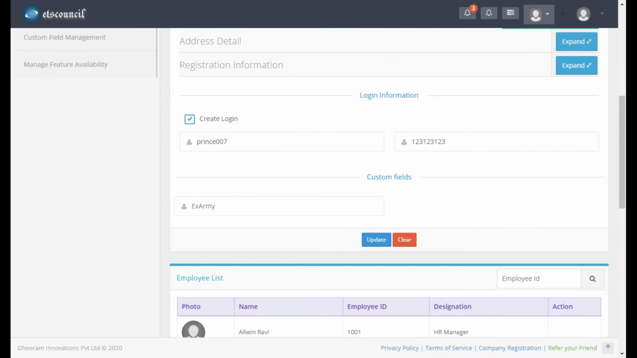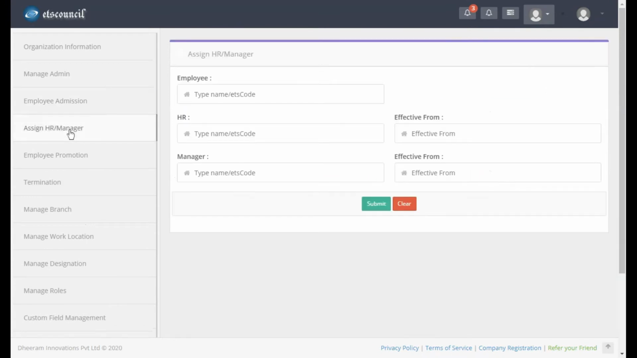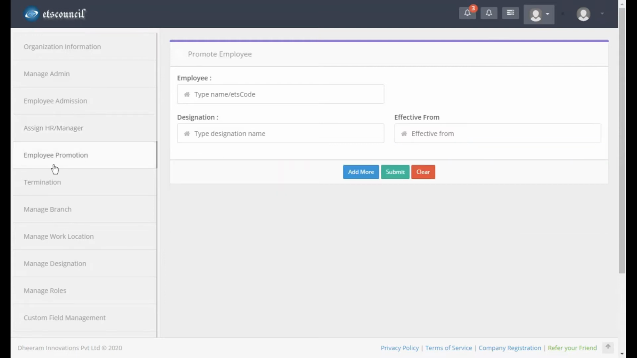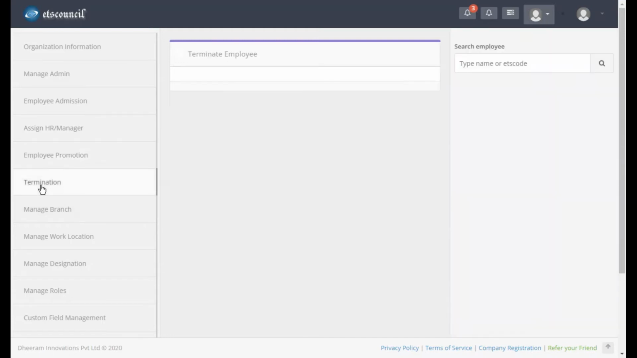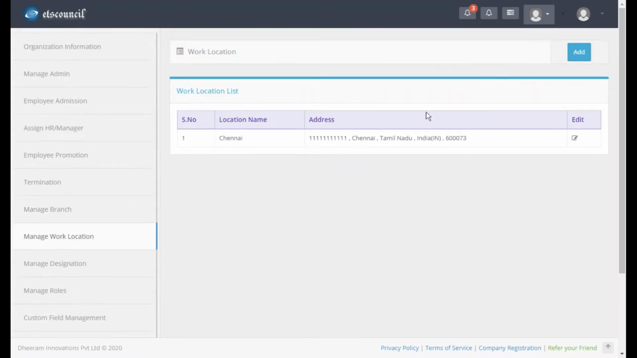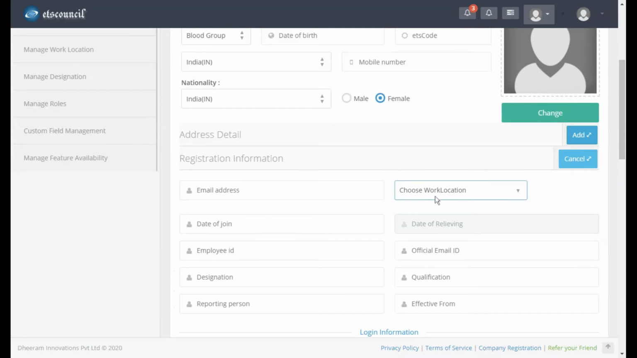And this is something called a custom field. I'll explain what it is. Once you have added the employee, you can add HR and manager to the employee here. And you need to mention for which state the manager is applicable and for which state the HR is applicable. You can use this option for managing and promoting employees, and you can use this option for terminating the employee. You have multiple work locations, so you can add multiple work locations. Whenever you add an employee here, you need to mention which location the employee belongs to.